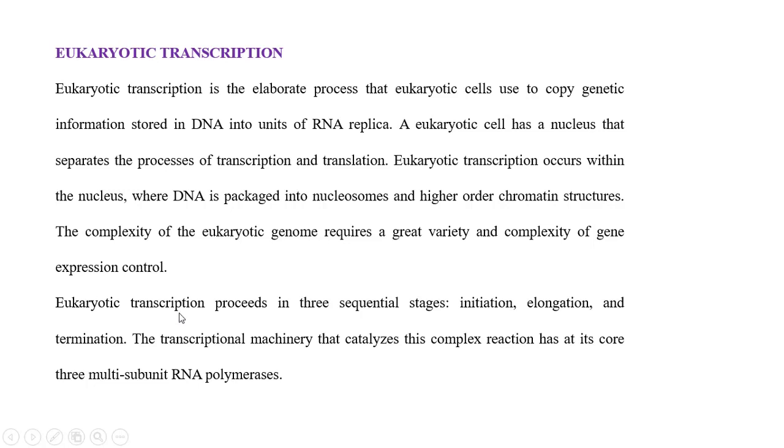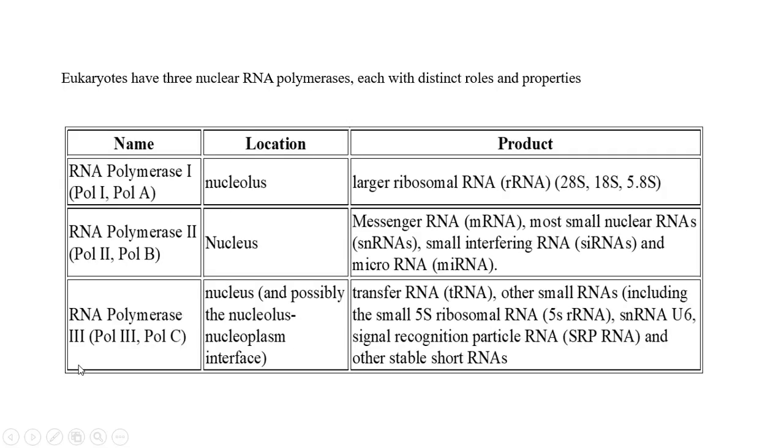In eukaryotes also, there are stages called initiation, elongation and termination. Very importantly, eukaryotes have 3 different RNA polymerases for 3 different RNAs. For example, RNA polymerase 1, otherwise called Pol1 or Pol-A, is located in the nucleus.